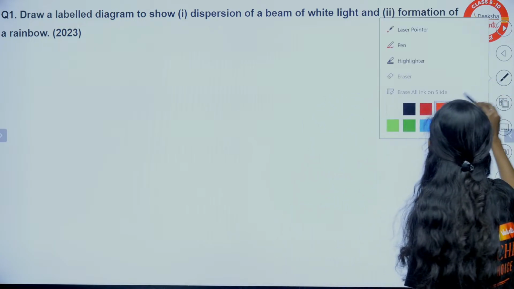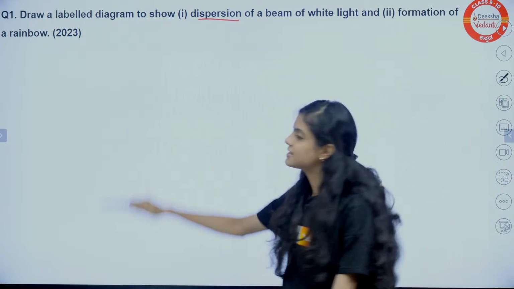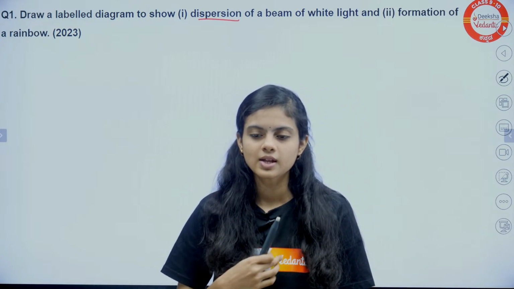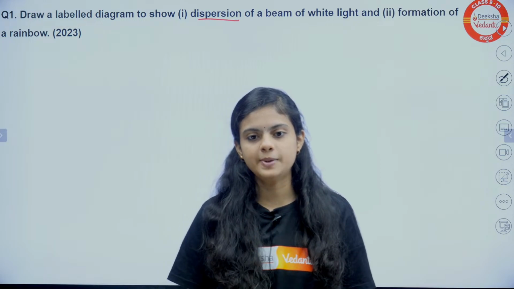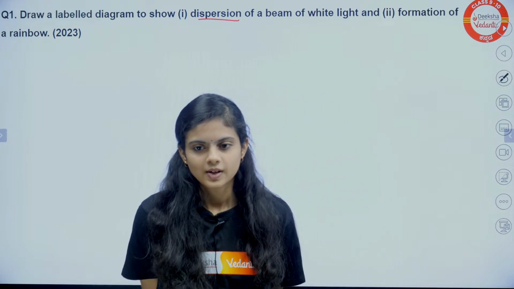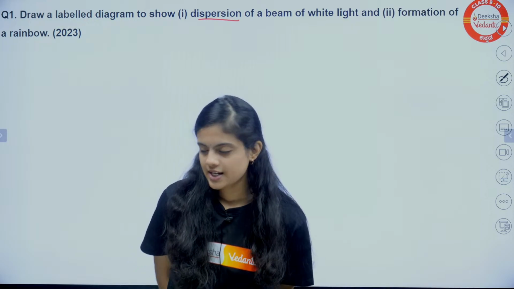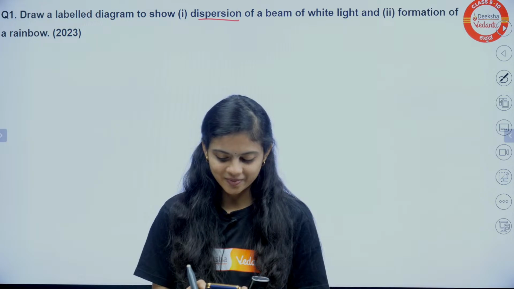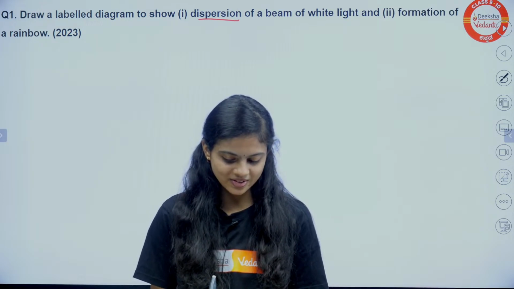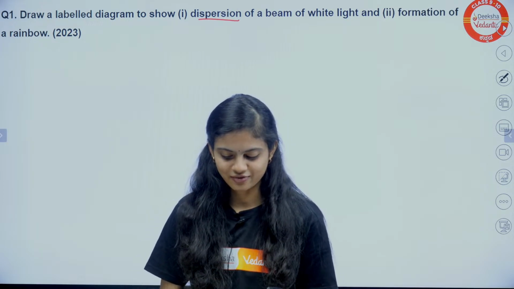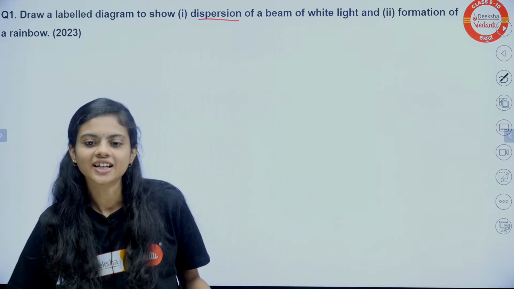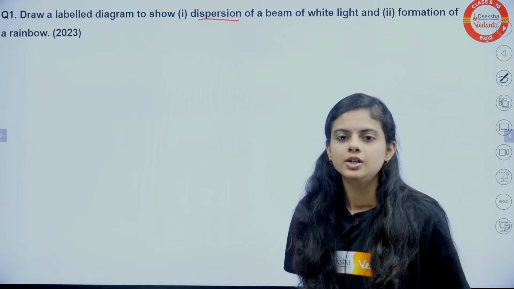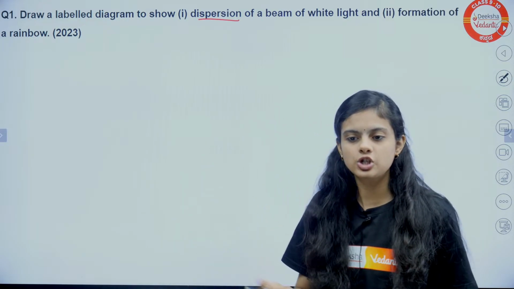What happens in the process of dispersion? Tell me the answer in the chat. You can write about dispersion.